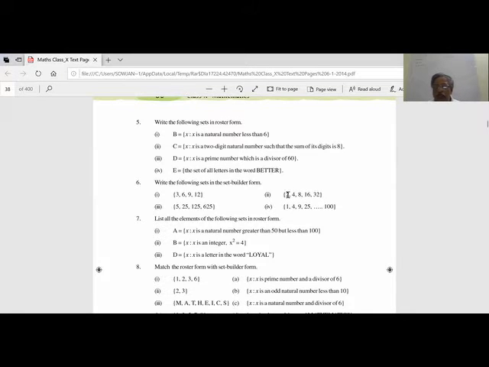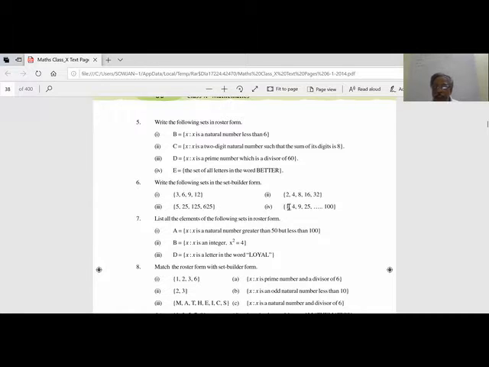These are 2 to the power of x, and x is less than 5. Because 2 to the power of 5 is 32 and 2 to the power of 6 is 64, it does not include that; it goes up to 2 to the power of 4. Here also 1, 4, 9, 16 will come.